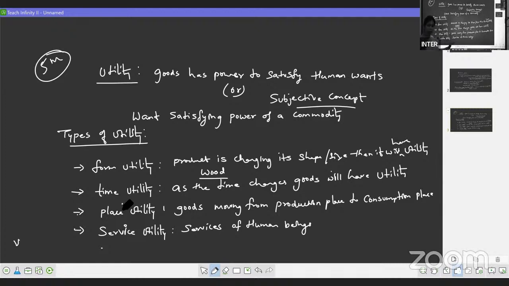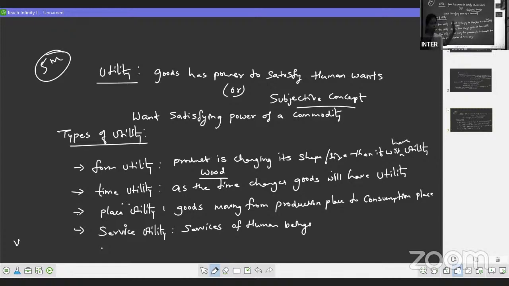Next, we have service utility, like the services of human beings, right? Like doctors, teachers and all. By giving their services, your want will be satisfied. So this is the concept of utility.